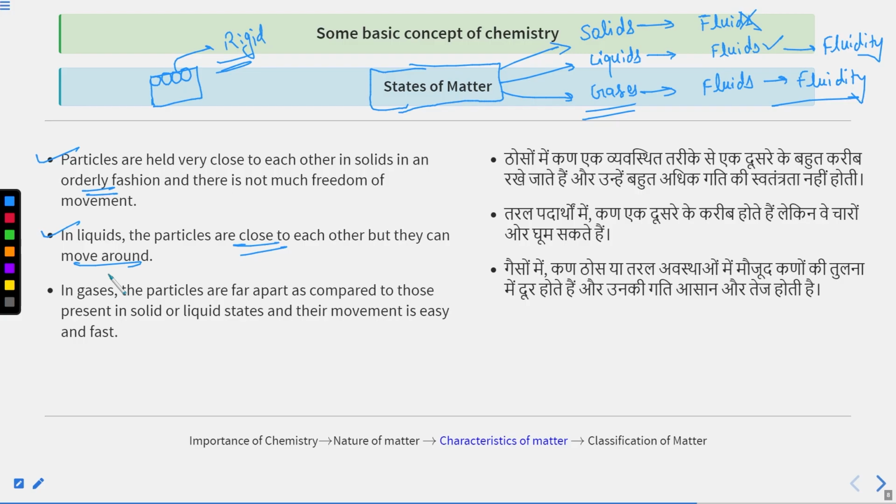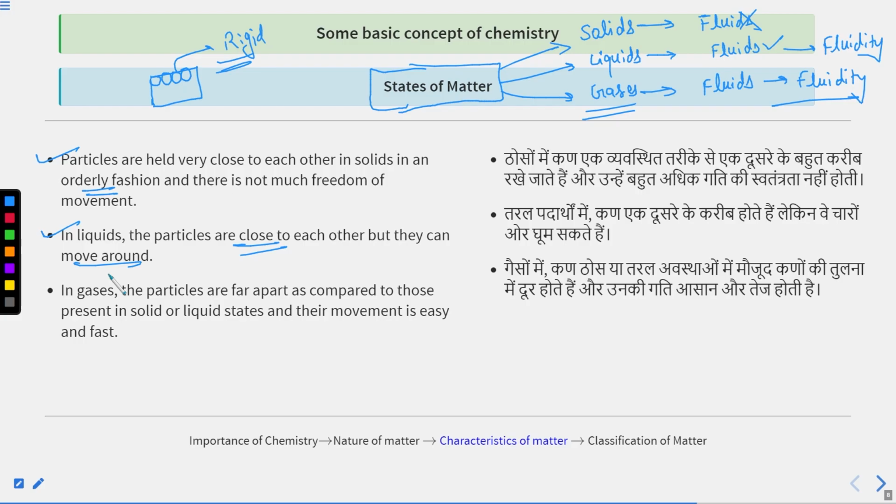They have more interparticle forces of attraction than gases, and less interparticle space than gases. So in liquids, the particles are close to each other, but they can move around because they have space, more than solids but less than gases.